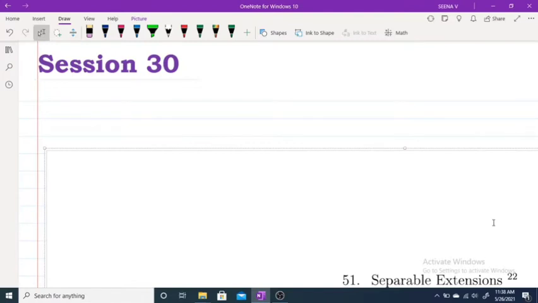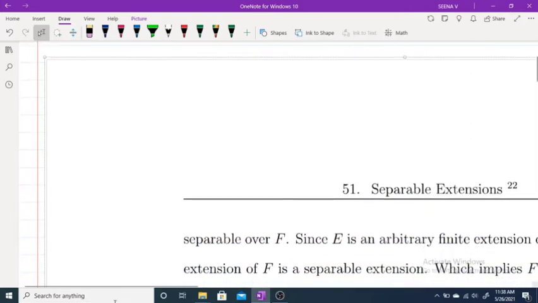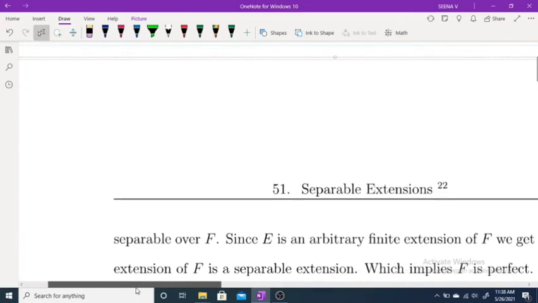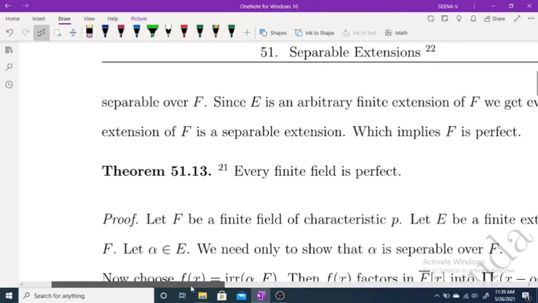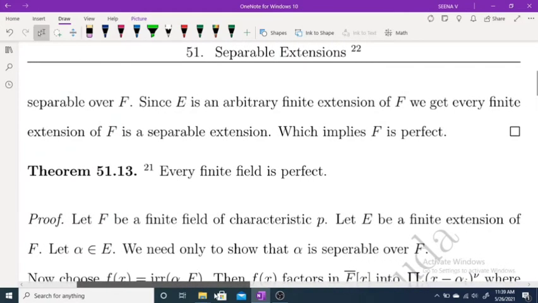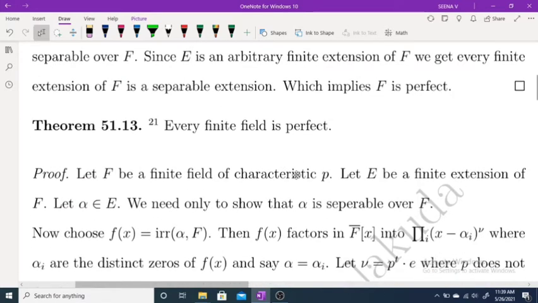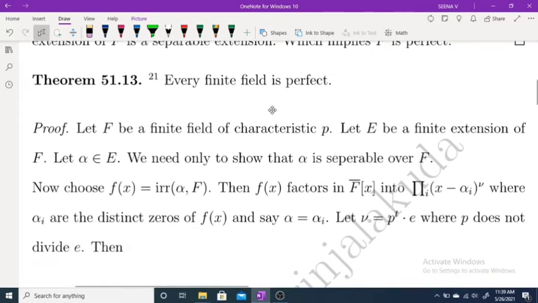Hi, good morning. Just recall what we have discussed in our last class. We have discussed the perfect field. A field F is said to be perfect if every finite extension is a separable extension, and we have proved every field of characteristic 0 is perfect. And now in today's class, we are going to prove every finite field is perfect.